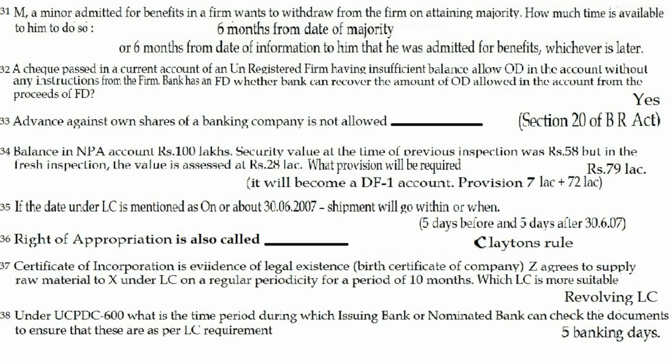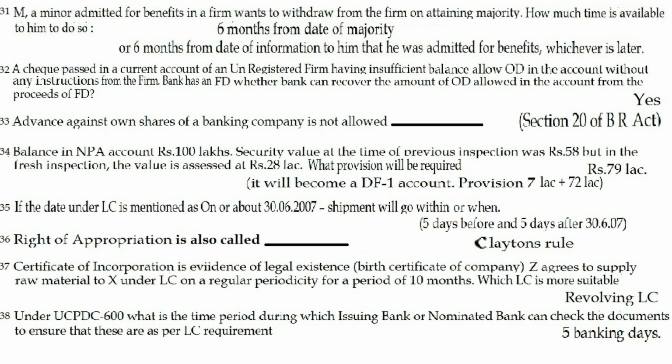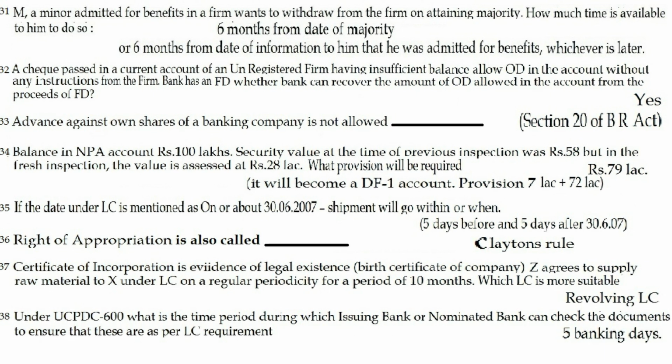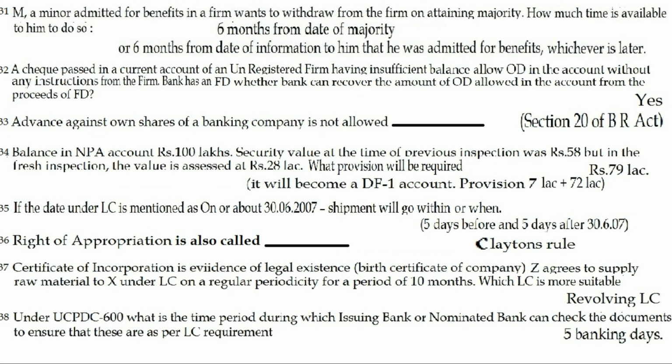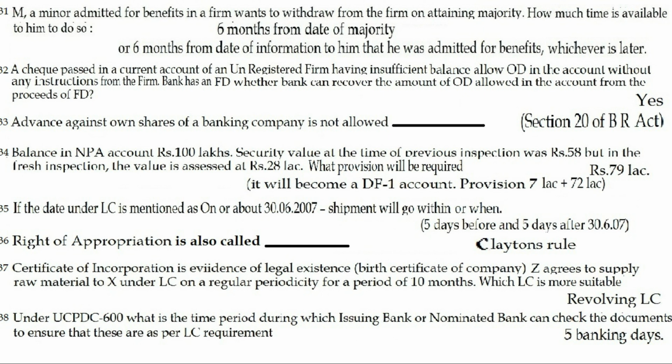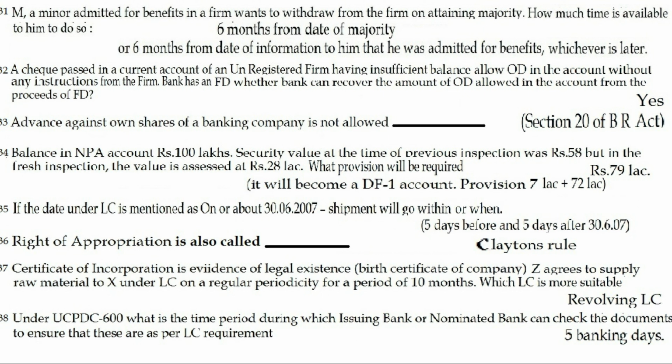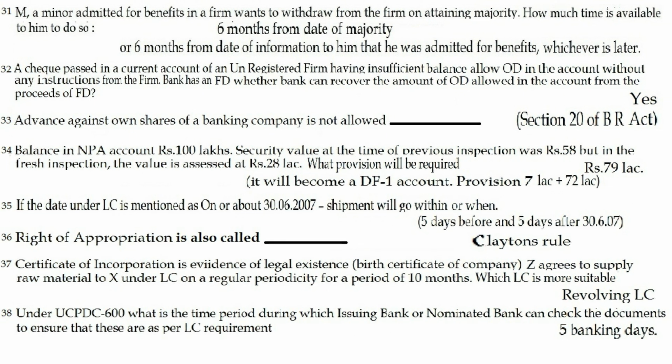Question 34. Balance in NPA account is rupees 100 lakhs. Security value at the time of previous inspection was rupees 58 lakhs. But in the fresh inspection, the value is assessed as rupees 28 lakhs. What provision will be required? The answer is rupees 79 lakhs.